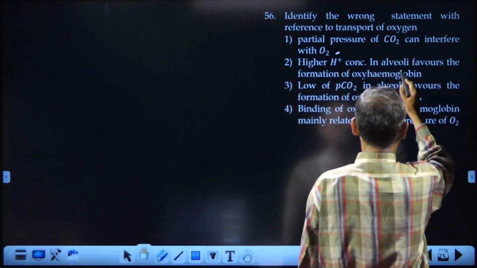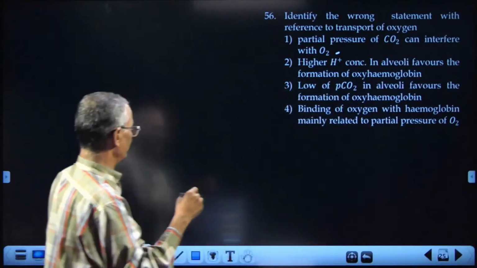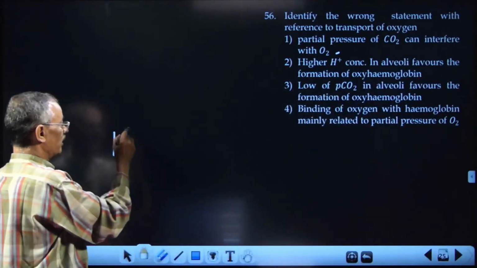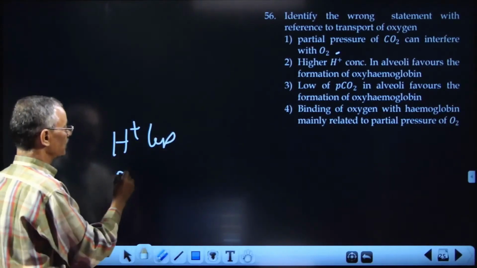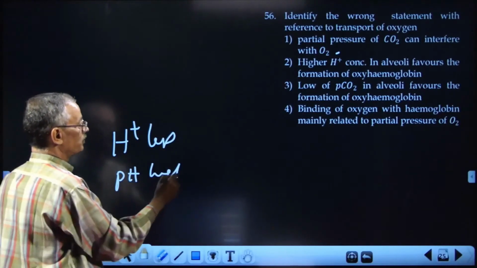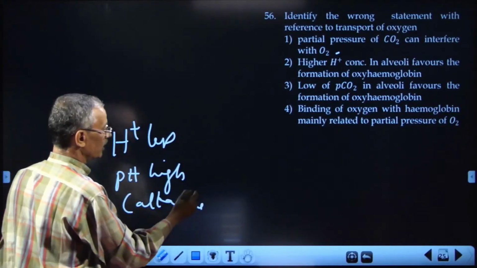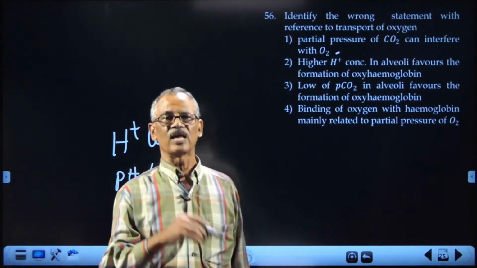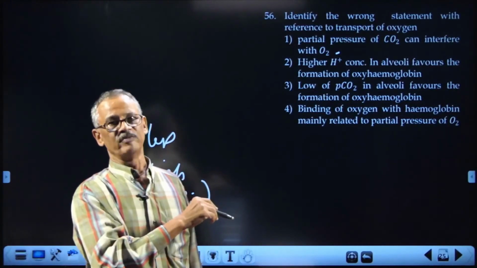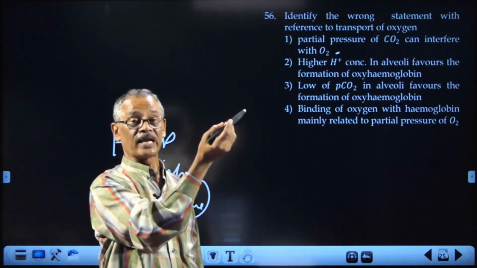Higher hydrogen concentration in alveoli favors. Now, within the alveoli, hydrogen ion concentration is less. Hydrogen ion concentration less means pH is high. pH high means alkaline. The blood is more alkaline. Its pH slightly increases as it reaches the alveoli, because hemoglobinic acid is converted.